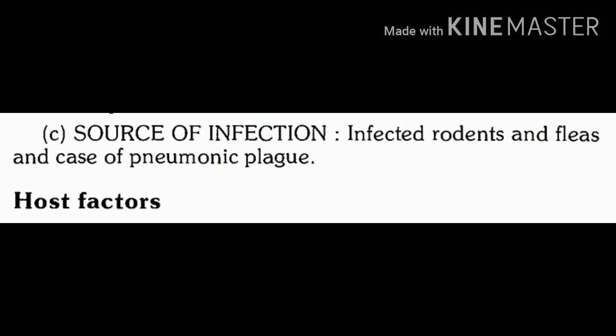So to recall, in agent factor, the name of the agent is Yersinia pestis. These bacilli we can find in cases, in the blood or in various organs, or in sputum in case of pneumonic plague. Then we can find this in soil, specifically the soil of rodent burrows, and there are various wild rodents and various small animals which are reservoirs. The important reservoir in India is Tatera indica, and the source of infection includes rodents, infected fleas, plus cases of pneumonic plague.